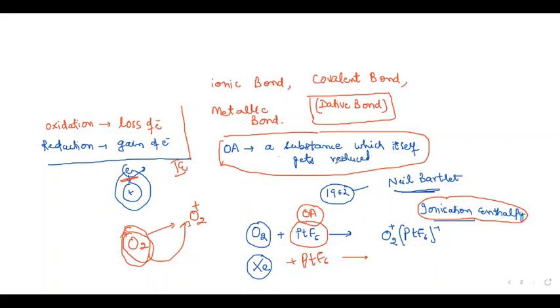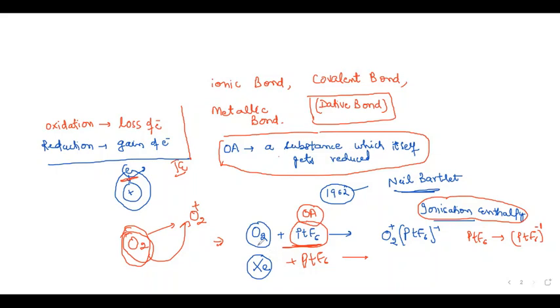Focus on this reaction. If you focus on platinum hexafluoride, it is changing from neutral to negative charge here. So what is the meaning of attaining negative charge? Isn't it gain of electron? Yeah. So itself it is getting reduced, isn't it? So it is acting as oxidizing agent. Oxidizing agent is that which itself gets reduced and helps others to get oxidized.